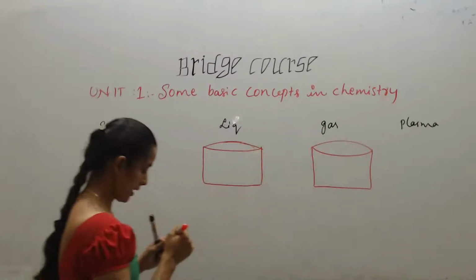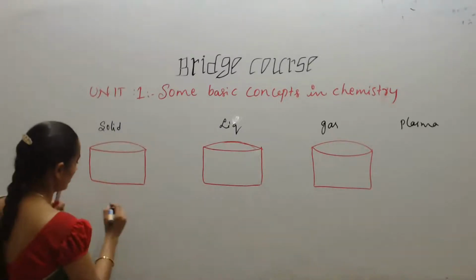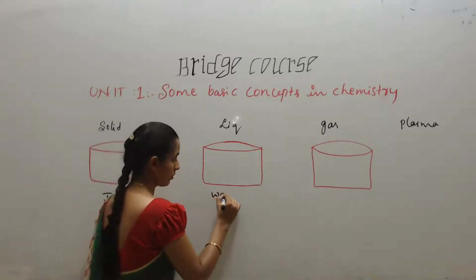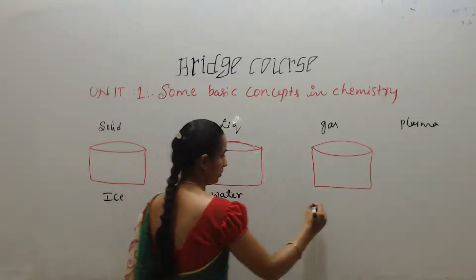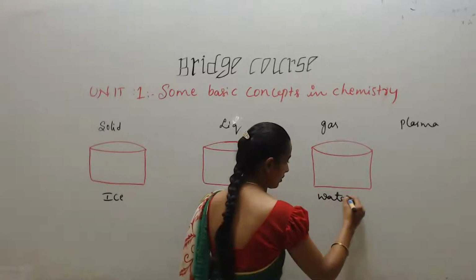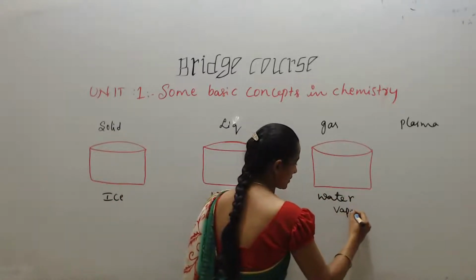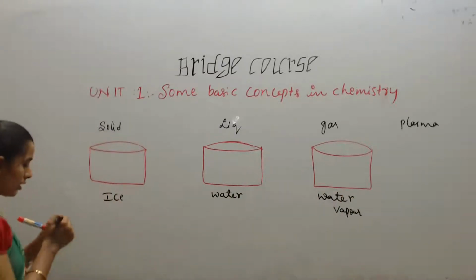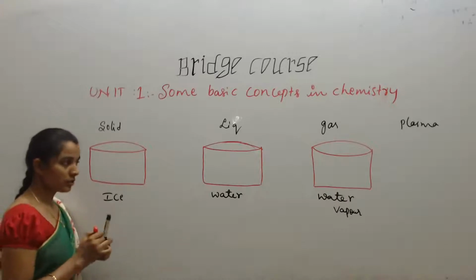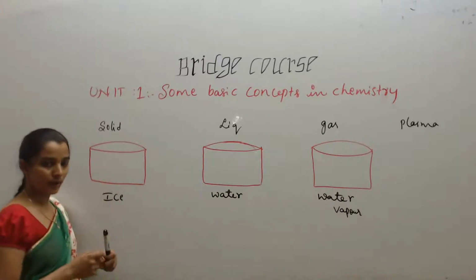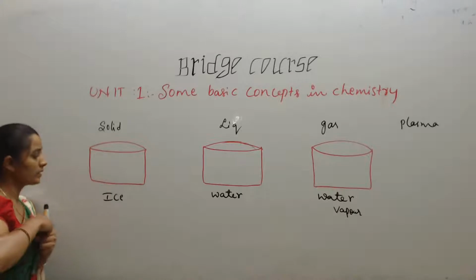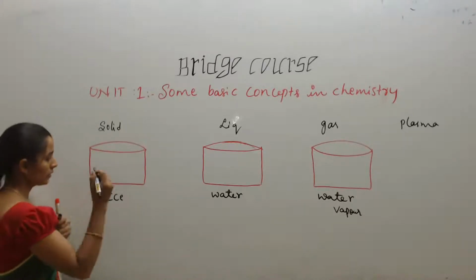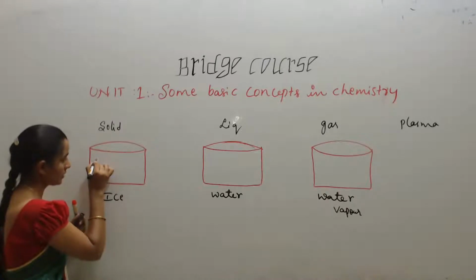This is gas. I'll take here ice as an example, here water as example, here water vapor as example. First I'll explain this, then I'll explain plasma. Okay, so students, here ice, you know water, water vapor also. Here what happens in the ice, we can have the shape like, so listen, this is ice.